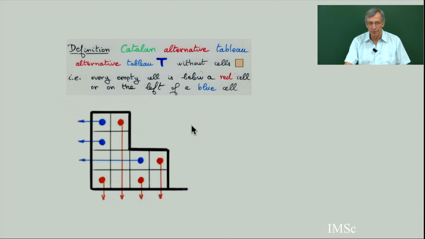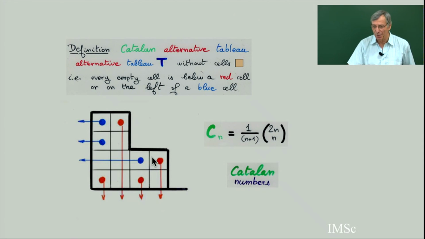So if q equals 0, it means there is no yellow cell. And I call this a Catalan alternative tableau. Why Catalan? You guess why we call this the Catalan alternative tableau? Because the number of such tableaux with size n, the length of this path, is exactly the Catalan number. So see, the word is well chosen. It's the beauty of the word that when q equals 0, you have the Catalan number. And if q is general, what is the number of such tableaux?